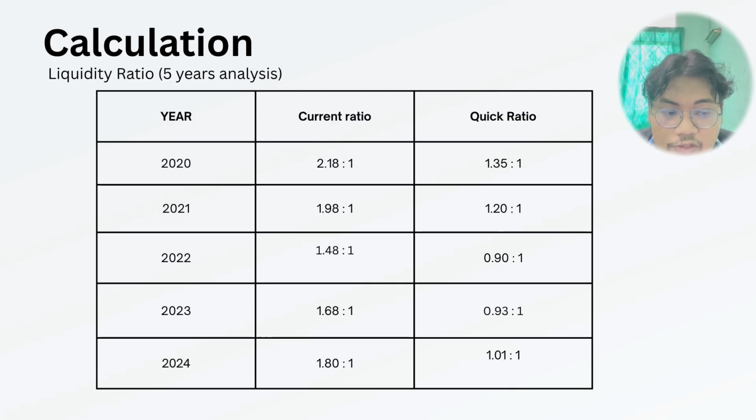The calculated current ratio were 2.18 in 2020, 1.98 in 2021, 1.48 in 2022, 1.68 in 2023, and 1.8 in 2024. The quick ratio is calculated by subtracting inventories from current asset and dividing the result by current liabilities. Using this formula, the quick ratio declined from 1.35 in 2020 to 1.2 in 2021, fell below 1 to 0.9 in 2022, then recovered to 0.93 in 2023 and 0.01 in 2024.